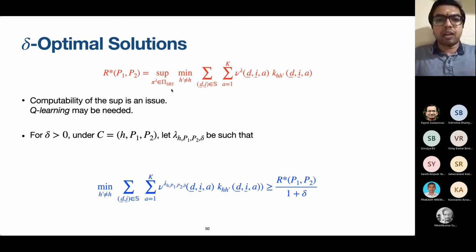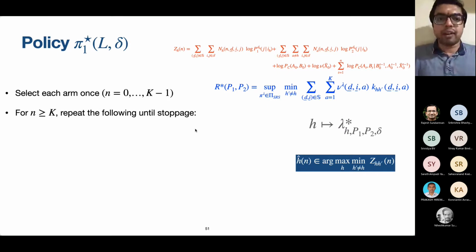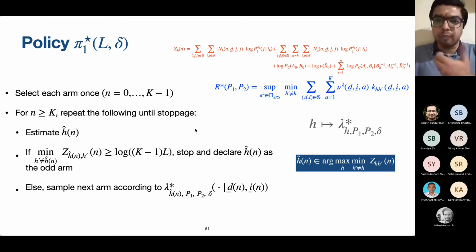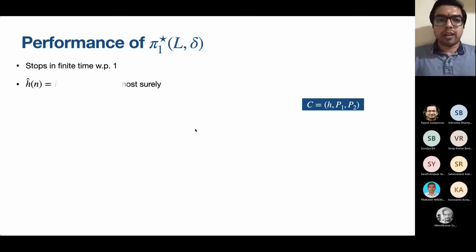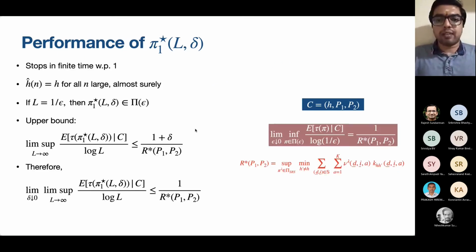We cannot guarantee that there is a policy which achieves the supremum here. So we resort to delta optimal solutions and we come delta close to the supremum. That's how we eventually arrive at the lower bound. By setting the delta, we are arbitrarily close to the lower bound. So that is as far as the policy is concerned.